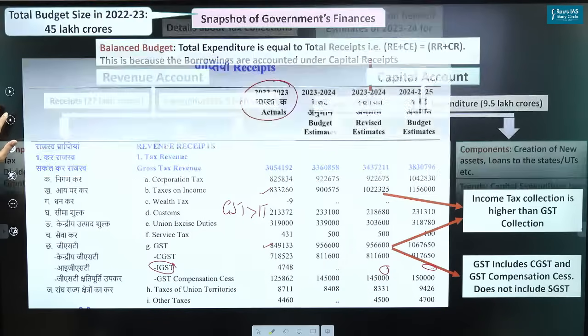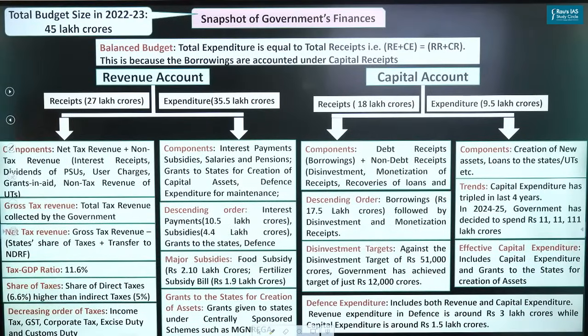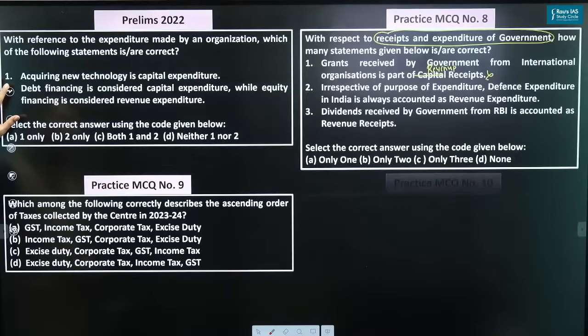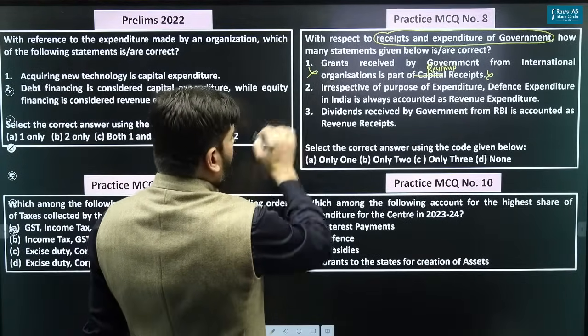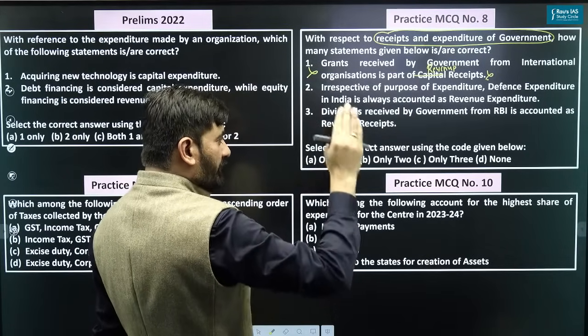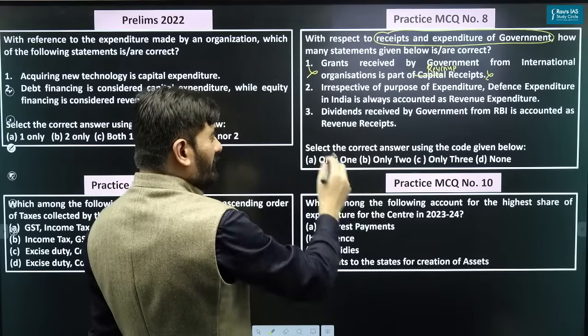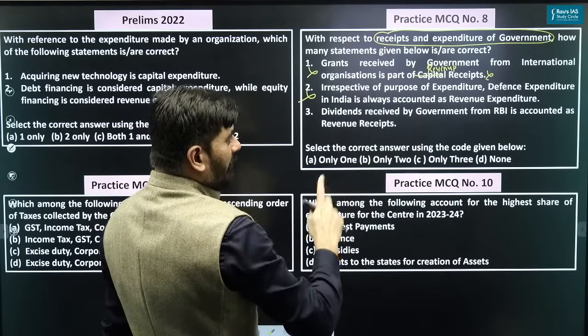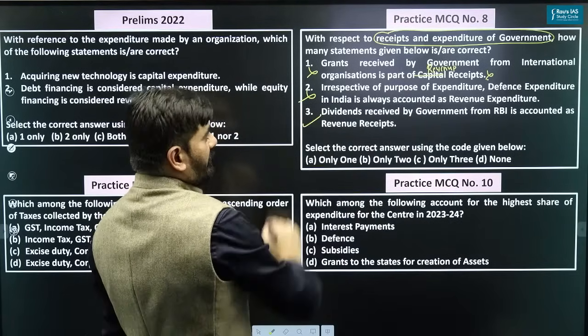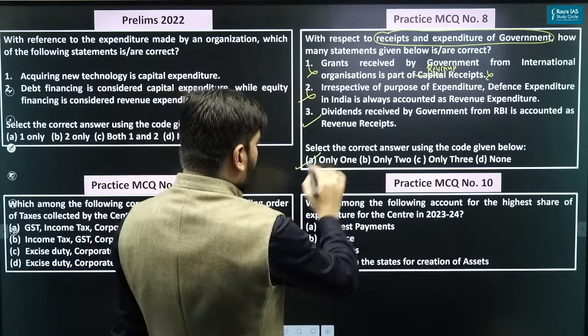Please see this. What did I write here? Interest receipts, dividends of PSUs, user charges, and what is mentioned here? Grants in aid. So, the first is incorrect. Irrespective of purpose of expenditure, defense expenditure in India is always accounted as revenue expenditure. It can be capital also. Dividend received by the government from RBI is accounted as revenue receipts. Yes. So that way, the right answer is only one.